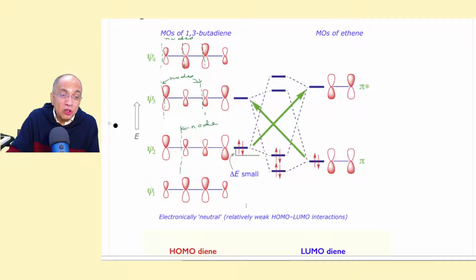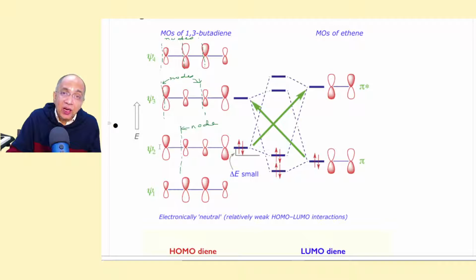The lowest energy molecular orbital obtained by the linear combination of all the p orbitals in the pi system, only taking the pi system, is psi1, where all the upper lobes are positive, shown by red sign, and the lower lobes are negative, shown by no color, white.